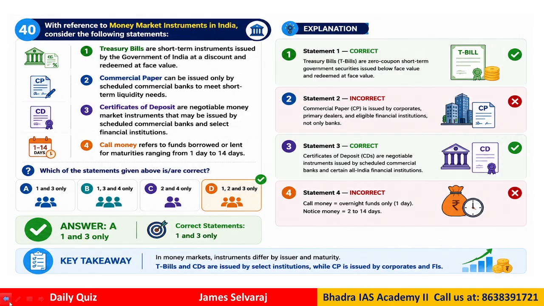Okay. So if you see here the correct statement, I just highlight it here. So if you see, commercial paper is issued by the corporates, that is the companies, okay, not only by banks, right? And the call money, there is a problem. Call money basically is money borrowed for overnight. It is just for one day. It can be for 1 hour, 2 hour, 3 hour, but it is called overnight borrowing. Whereas 2 to 14 days borrowing is generally called notice money. Term money is where we have more than 14-15 days, right?